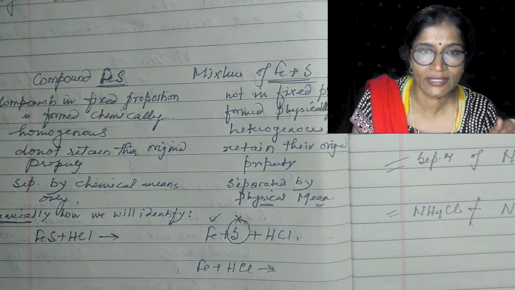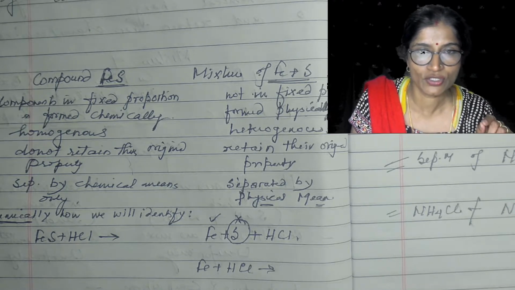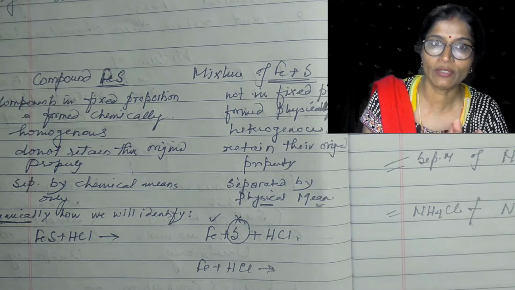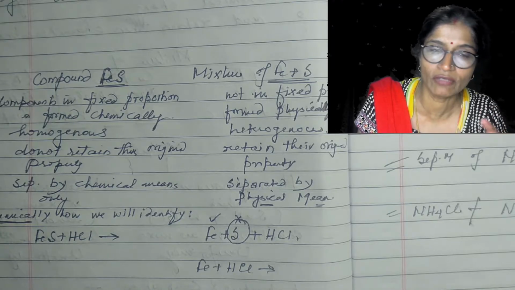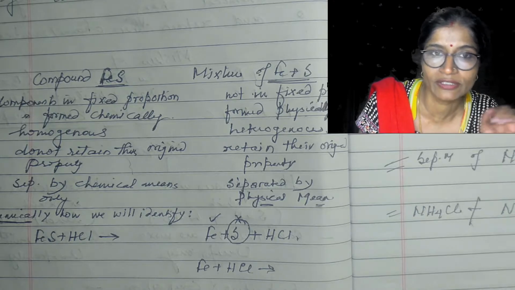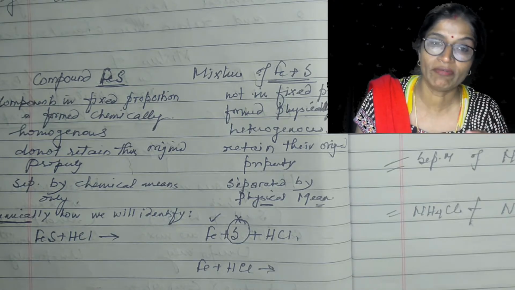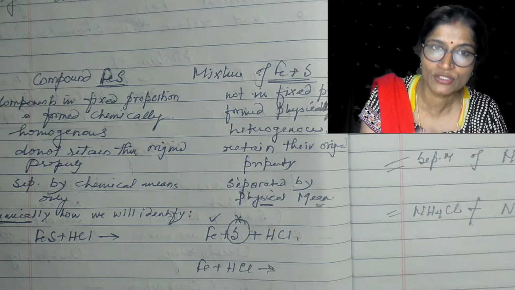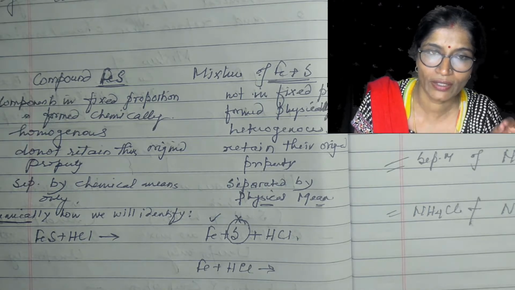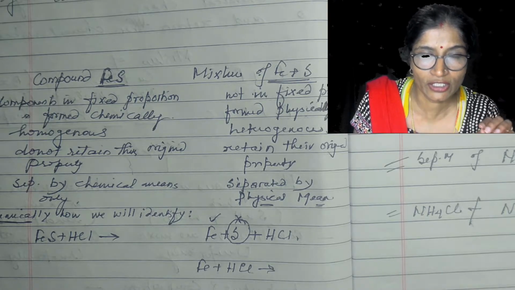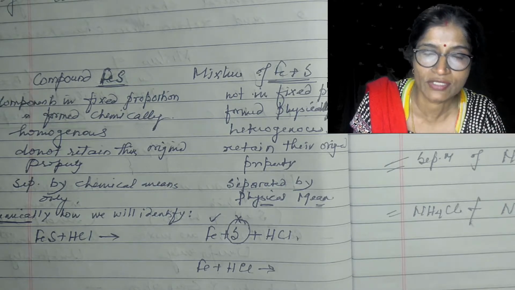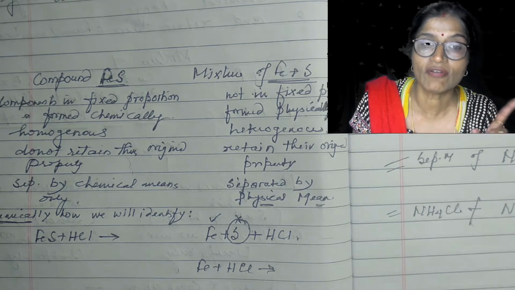And second thing is that you take a little bit of the mixture in a test tube and add a little bit of carbon disulfide solution. You will observe that the sulfur particles will dissolve in the liquid carbon disulfide, but iron particles will remain as residue. But when I add this carbon disulfide to the iron sulfide, you will observe no change. It remains as it is. It means you are getting neither the property of iron nor the property of sulfur in the case of iron sulfide.